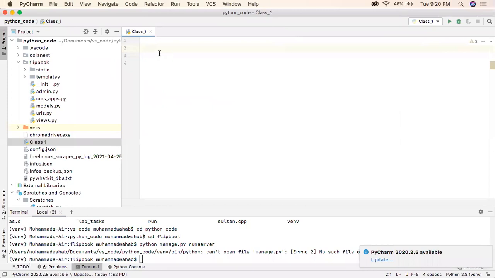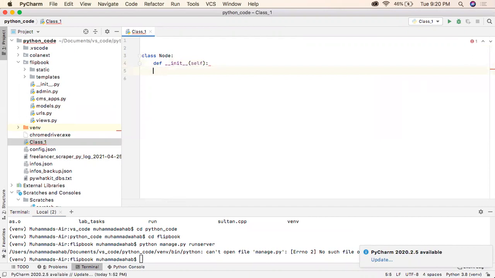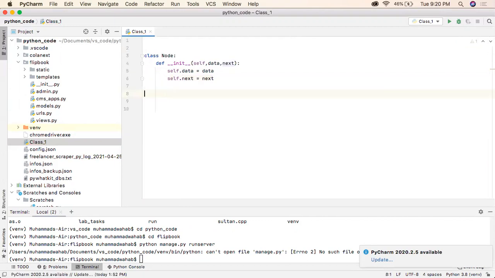So coming up to the implementation part, first of all, we have to create the node class. This is basically the linked list. It will take two parameters. First is the data part and then the next part. So creating our two data members, data and self dot next. I will keep them public because if I want to access these data members outside the class, I would be able to access them. So this was our linked list class.